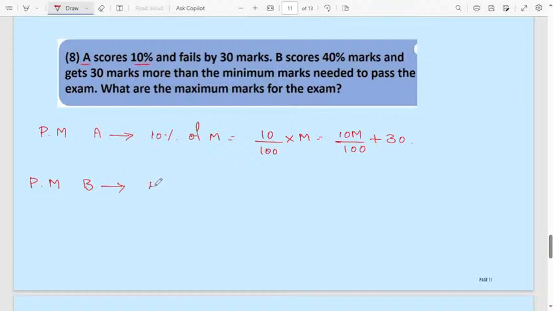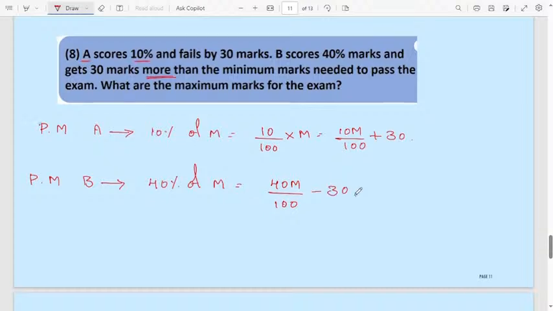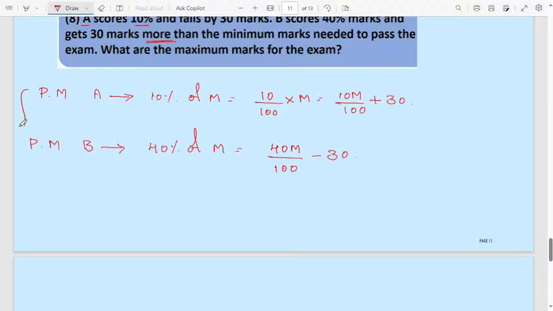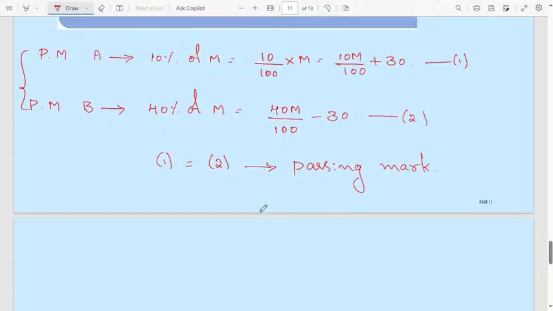40% of maximum mark means 40M divided by 100. Then he scored 30 more marks. 30 more marks means you have to subtract, minus 30. Then passing marks, you have to equate in both cases. This is equation 1 and equation 2, and they are equal because we are comparing the passing marks. Passing mark for both cases will be the same. That's why you can equate it here.